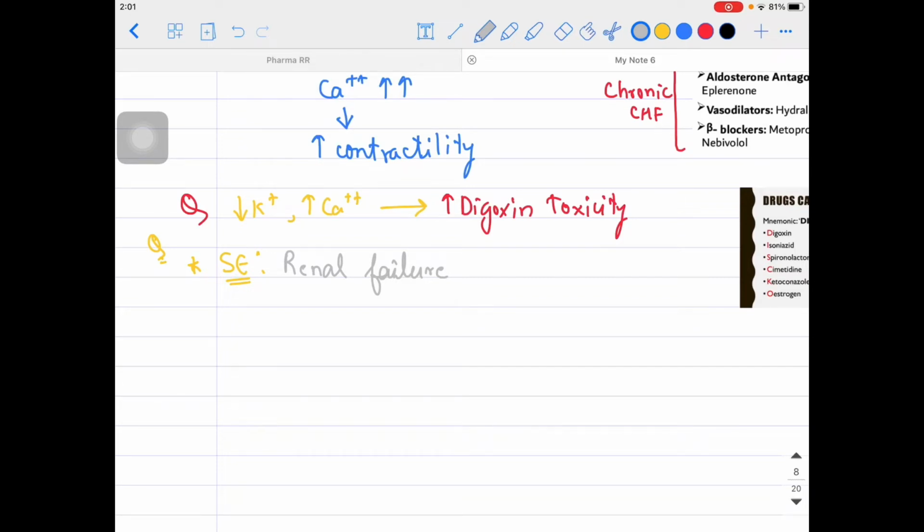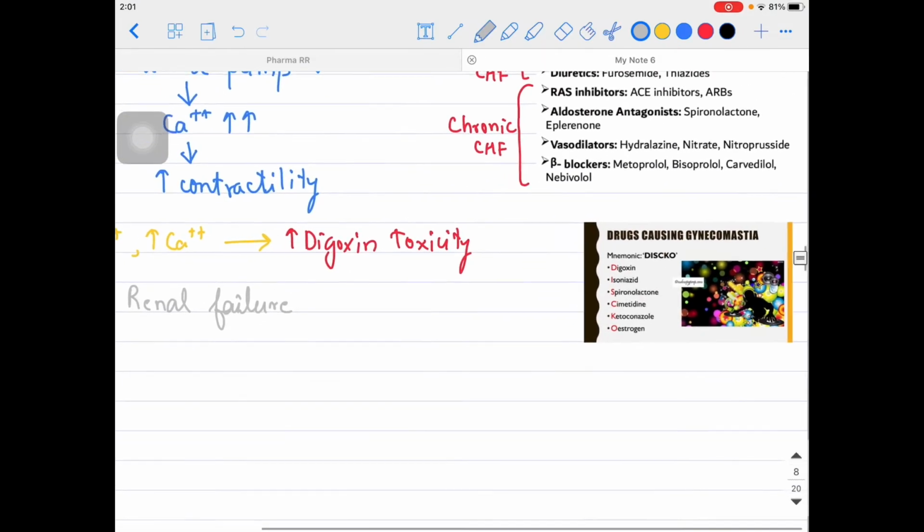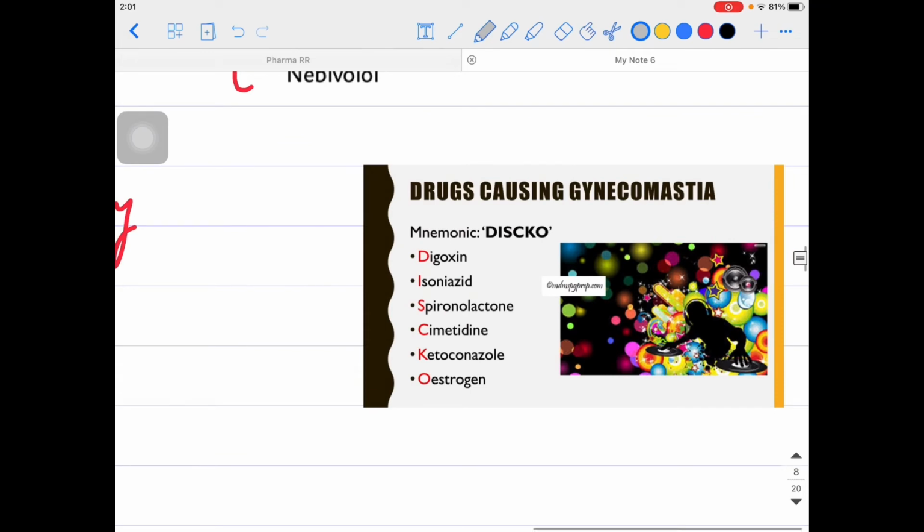Other than that, digoxin we were using initially, but nowadays we are not using it. It is contraindicated because it was causing liver failure. It has already been contraindicated, right? So we are not using it nowadays. Now an adverse effect of digoxin, very important, it can cause gynecomastia. Some drugs can cause gynecomastia. Among them, one is digoxin also.